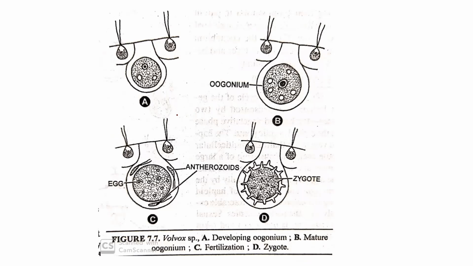By the agency of water, they reach the egg, or you can say they move toward the oogonium. So here they enter into the oogonium chamber. These are the antherozoids, as you see in this photo. They encircle the oogonium, and after that one of the antherozoids fuses with the oogonium and forms the zygote.